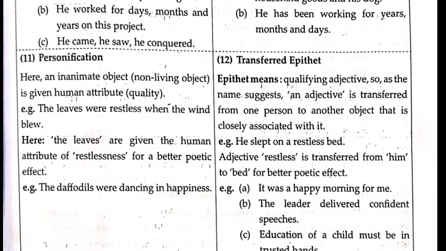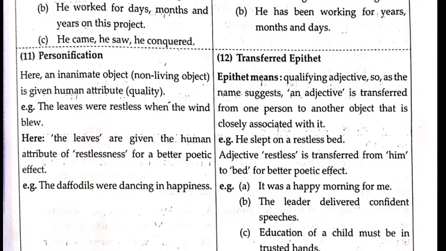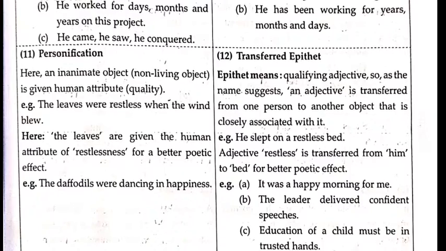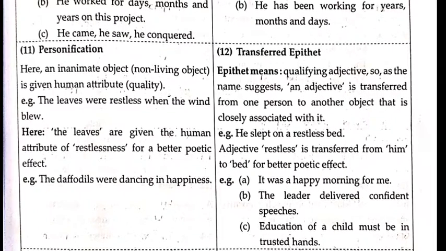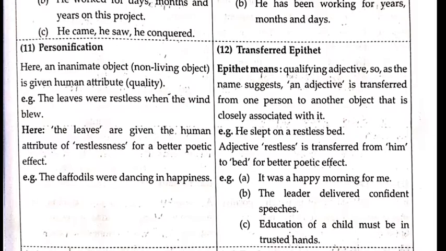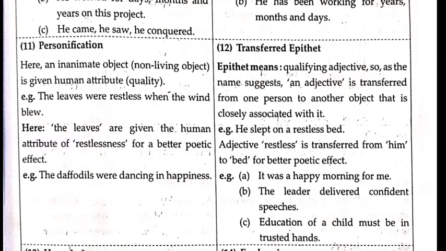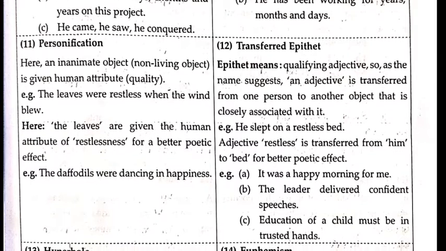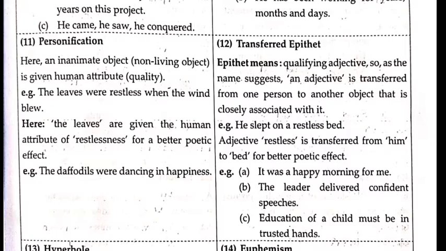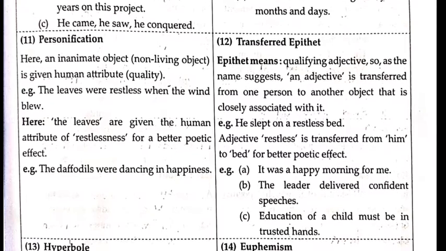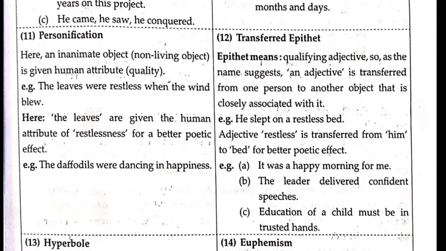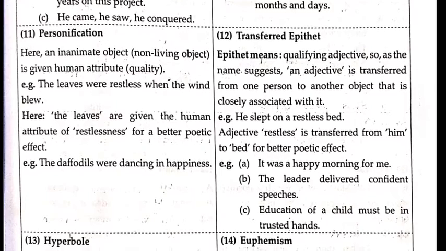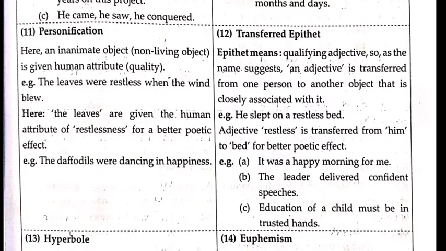Example first, it was a happy morning for me. Now morning cannot be happy, but here happy morning is considered as an adjective form which is transferred epithet. Next, the leader delivered confident speeches. Now this sentence should be the confident leader delivered speeches.